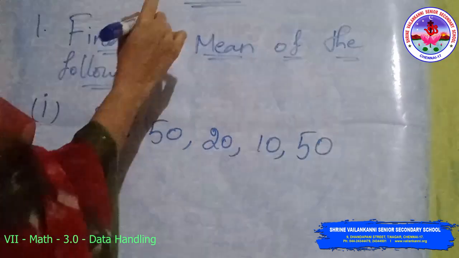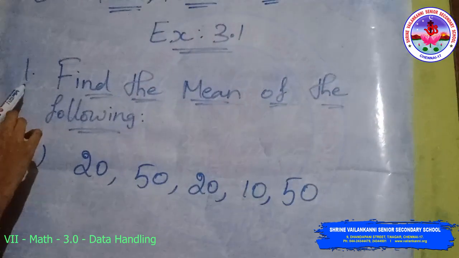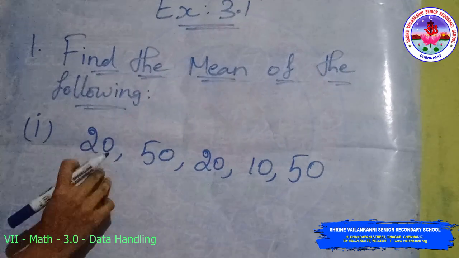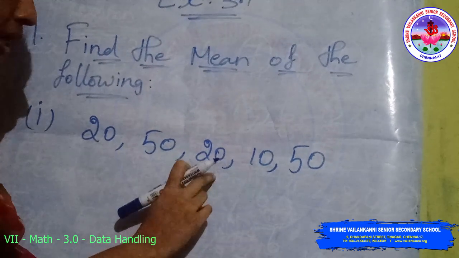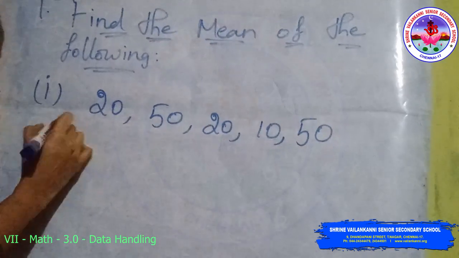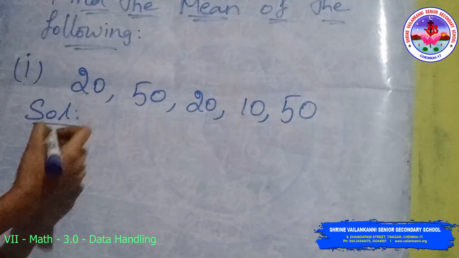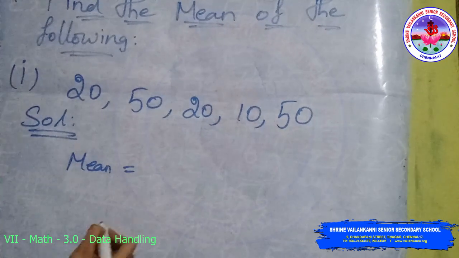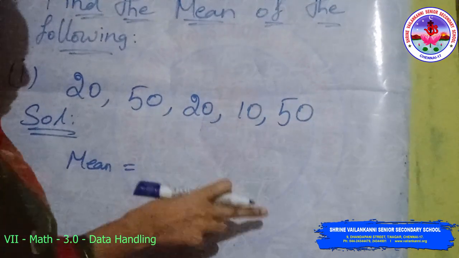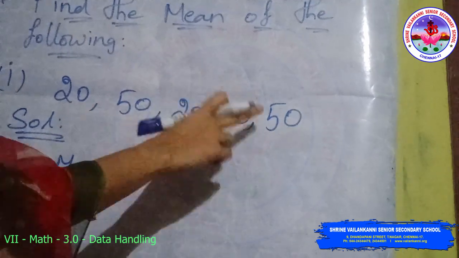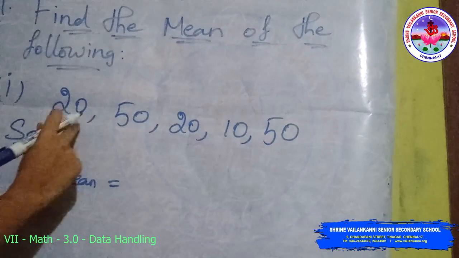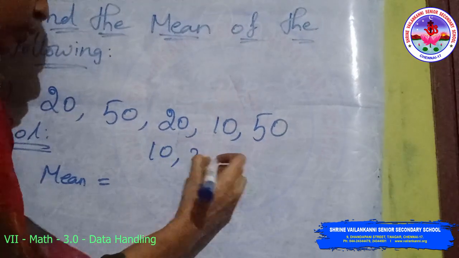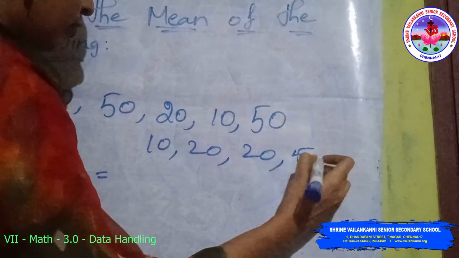Next, Exercise 3.1. The first question: find the mean of the following. Given data is 20, 50, 20, 10, 50. Write down the solution. Mean is equal to the sum of the values divided by the total number of values. First arrange in ascending order: 10, 20, 20, 50, 50.